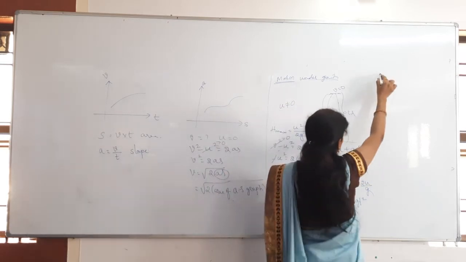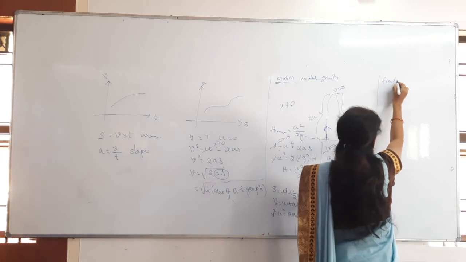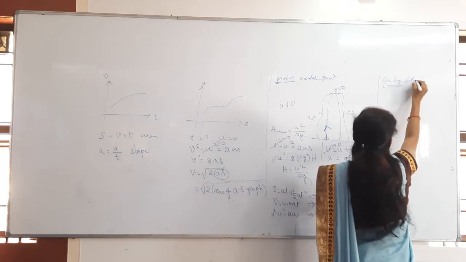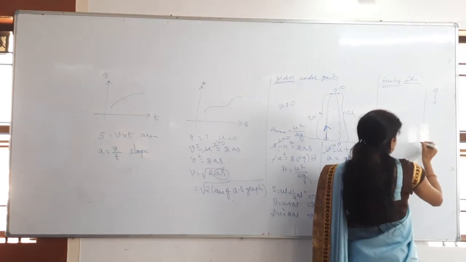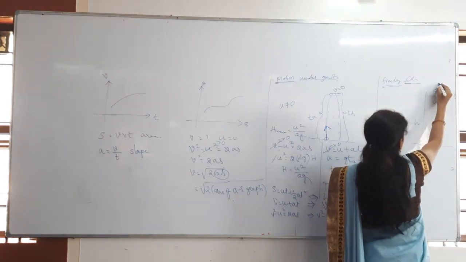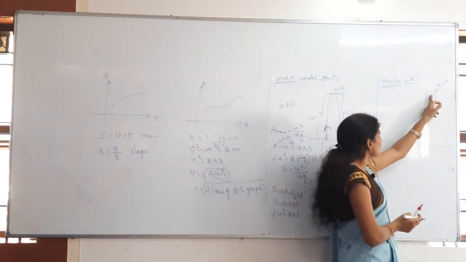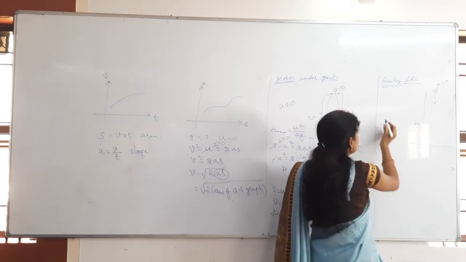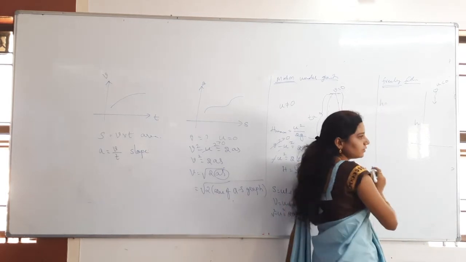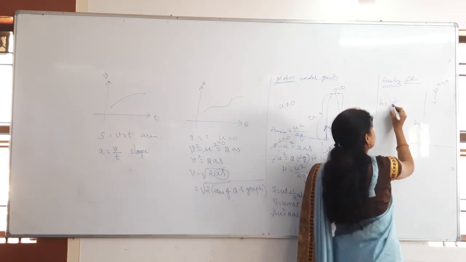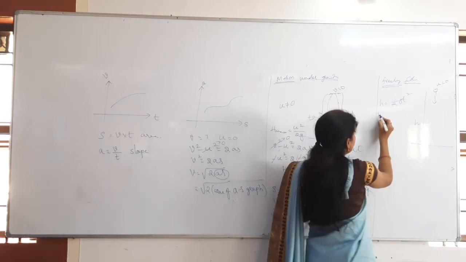And also after that, whenever the body is falling freely, a falling body. For example, if I say from the height h the body is falling freely, how much does the initial velocity become? 0 is the initial velocity. Whenever the initial velocity is 0, then it is very easy to write the kinematical equations. First one, what will you get for h? Just half gt square. Why? Because ut becomes 0.